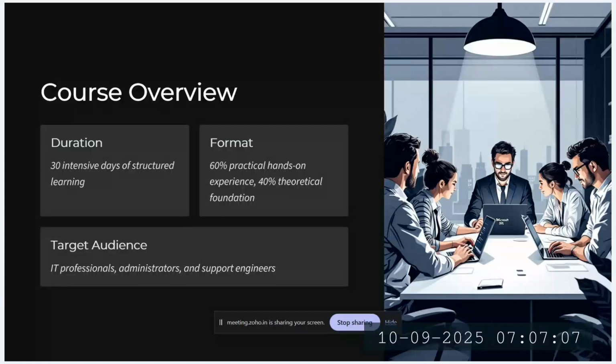Let me give you a quick course overview. Like I mentioned, we are planning to complete this within 30 days. It's not a hard and fast rule that we have to complete it within 30 days; we can always extend it, depending upon the time it takes us to complete the labs. Most of the format created for this course is going to be hands-on.